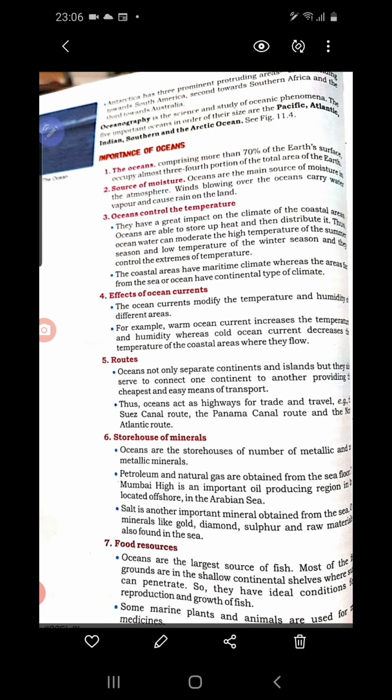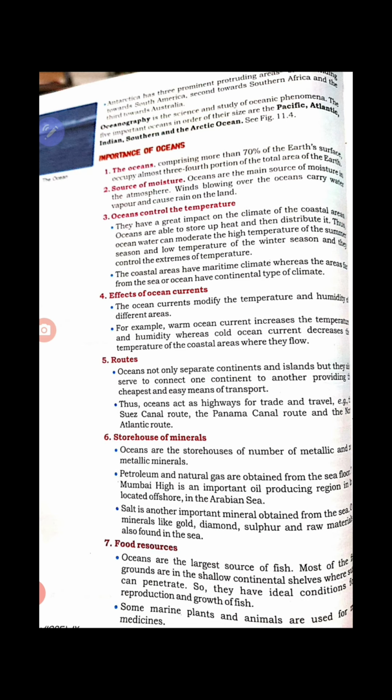Then the fourth point mentioned here is the effect of ocean currents. You see, children, there are two types of ocean currents. We will discuss ocean currents in detail in a further chapter. Which are the two types? Cold ocean current and warm ocean current. Warm ocean currents move from the equatorial region to the polar region, and cold ocean currents move from the polar region to the equatorial region.